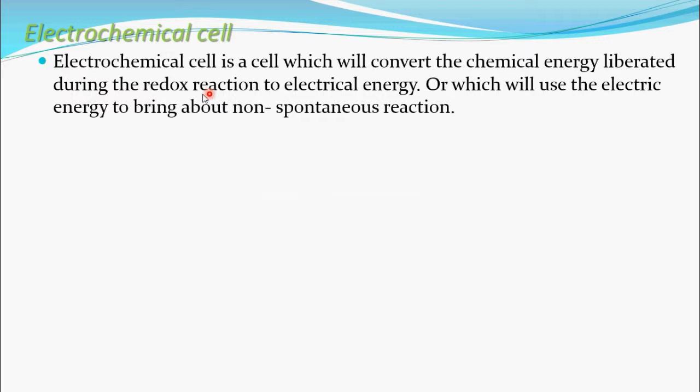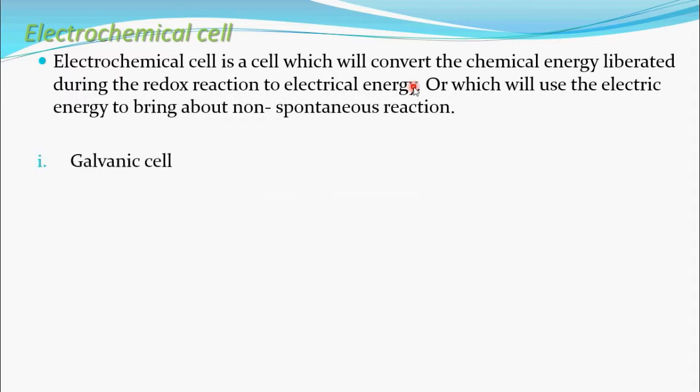From that redox reaction, whatever chemical energy is liberated, it will convert into electrical energy, or it will use electrical energy to bring about non-spontaneous reaction. Non-spontaneous means a reaction which needs some external energy to take place. That external energy is here electrical energy. Don't confuse. See, this first part of this definition is called galvanic cell.